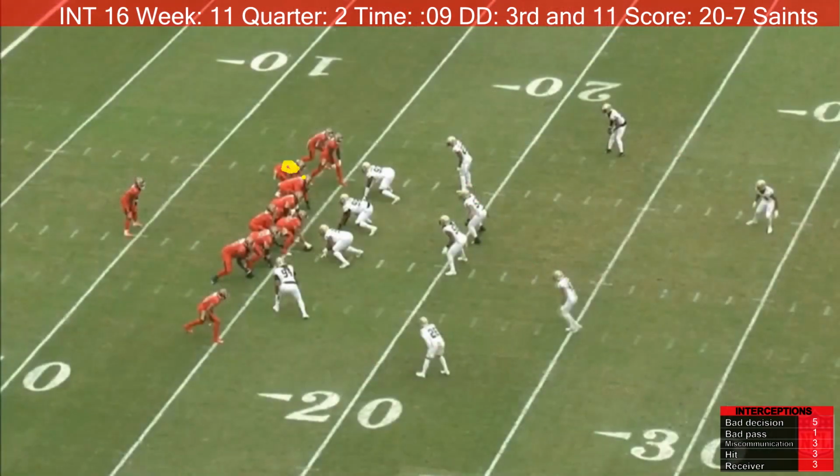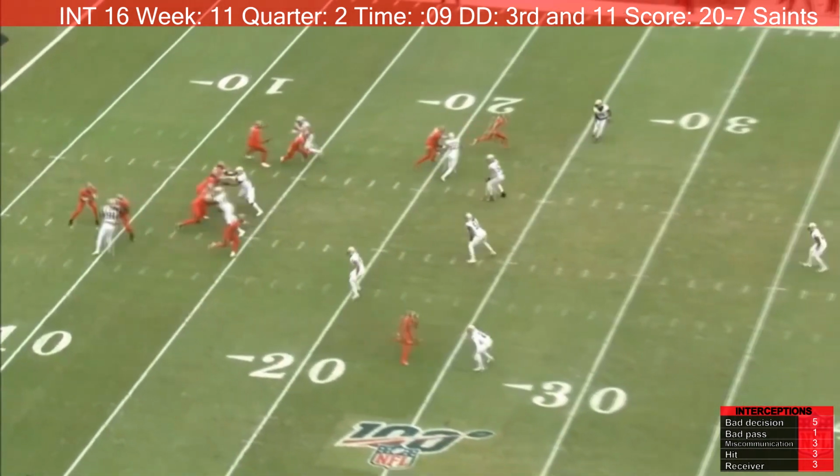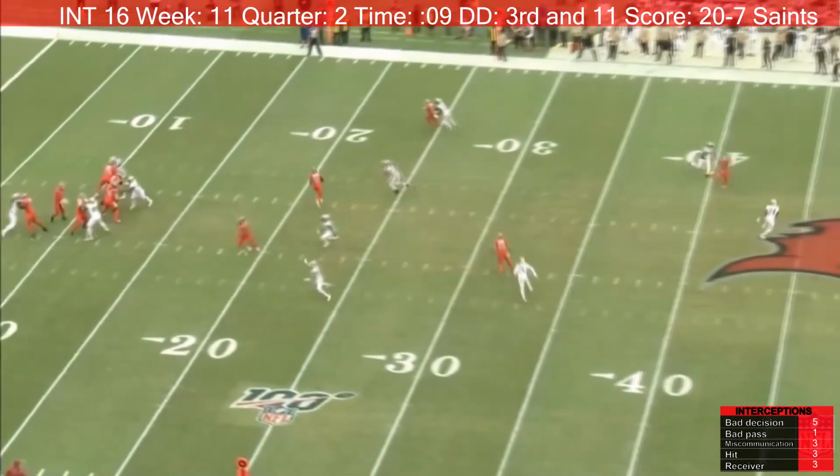O.J. Howard stays in to block. He helps double team for a little bit. Then he runs out and gets open. The ball is thrown to him, but he bobbles the pass. It ends up going behind him, and it is picked off by the New Orleans Saints. This is the fault of the receiver, O.J. Howard.